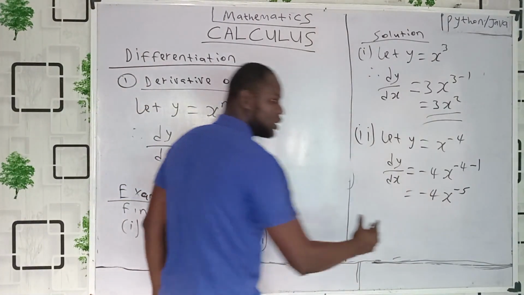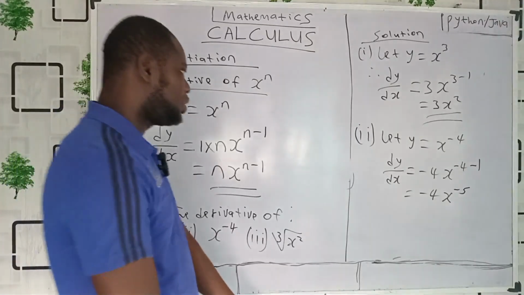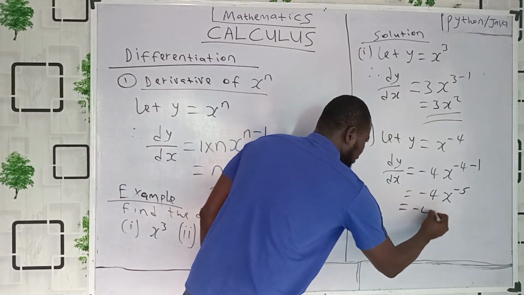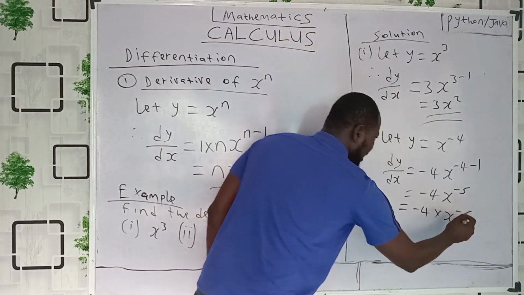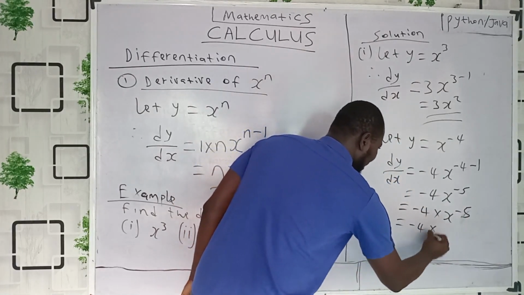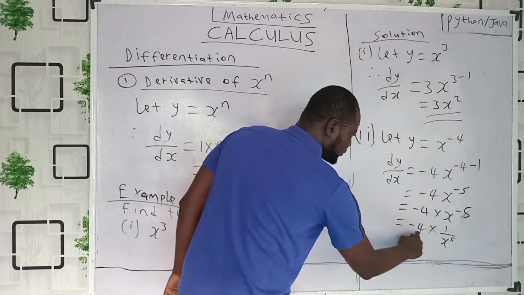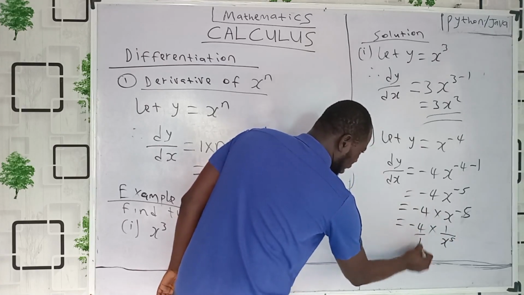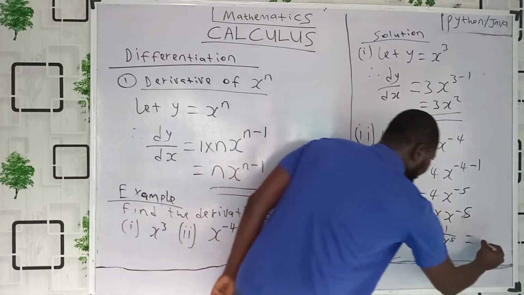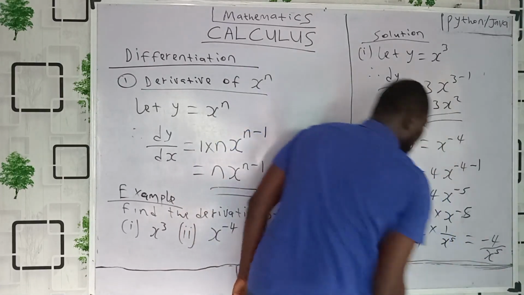I cannot stop here because we have to simplify. Simplification means reduce to the lowest term, to the minimum, okay? So don't forget that this one is the same thing as minus 4 multiplied by x raised to power minus 5. That means I can rewrite this one as, it will now become minus 4 multiplied by, from the law of indices, 1 all over x raised to power 5. Since it is minus 4 times this, don't forget, this one can also be 1. So we have not changed anything, okay? So the numerator will be minus 4 times 1, minus 4, divided by 1 times x raised to power 5, x raised to power of 5.